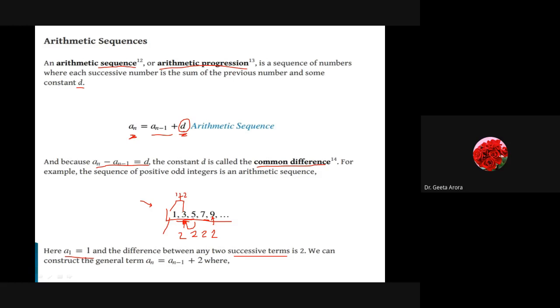And how can we represent it? We can write the general term as an is equal to an minus 1 plus the common difference. This is the general way to write an arithmetic sequence. But here, as we have the example 1, 3, 5, 7, 9, I can write an is equal to an minus 1 plus 2. The common difference here is 2. Correct? So this is the way we can represent the arithmetic sequence.